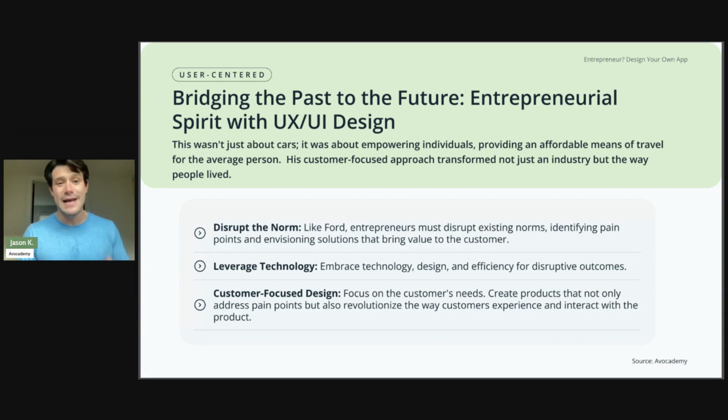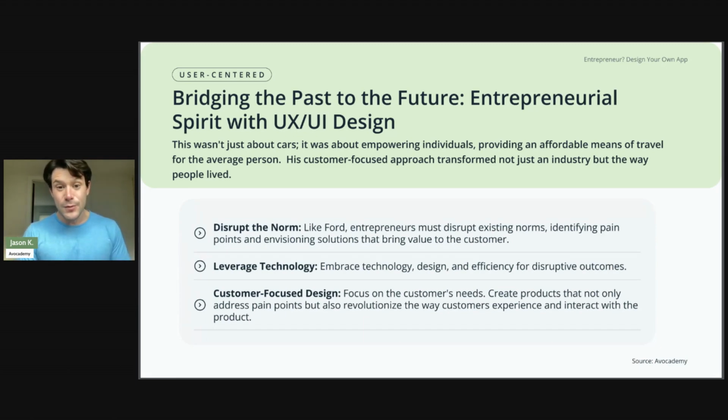If you think about, again, that unicorn club that we were talking about, Airbnb, Uber, Instacart, Google, what all those companies have in common is that they transform the way that people live by disrupting an industry one way or another. So how do we do this? How does UX UI design help us get into this mindset?